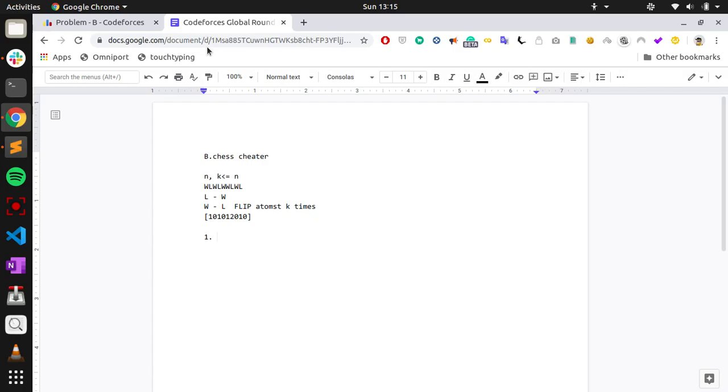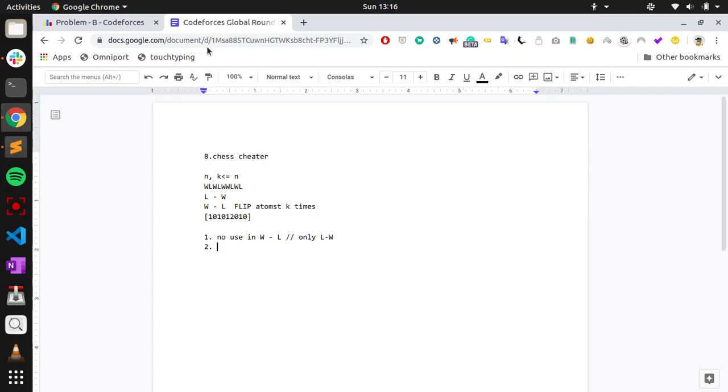First of all, we have to understand that there is no use in changing W to L, because it is just losing points, and it does not make the score better. So we only do L to W. In what way do we have to do L to W? First of all, we'll break the string into parts.